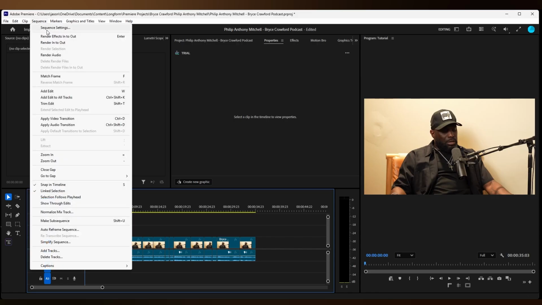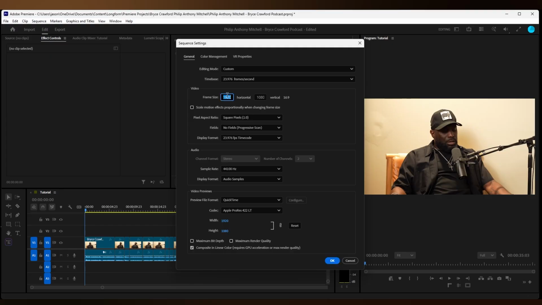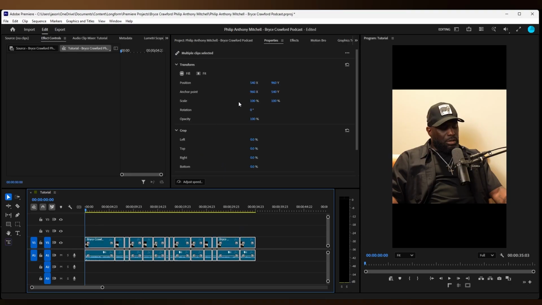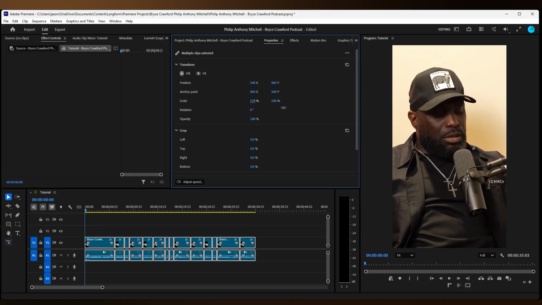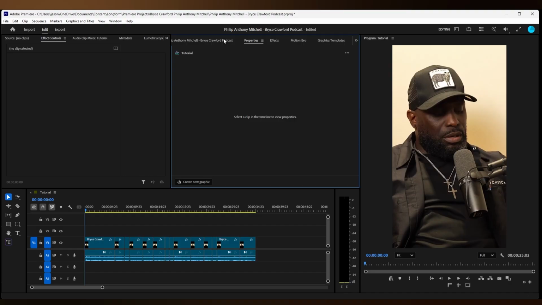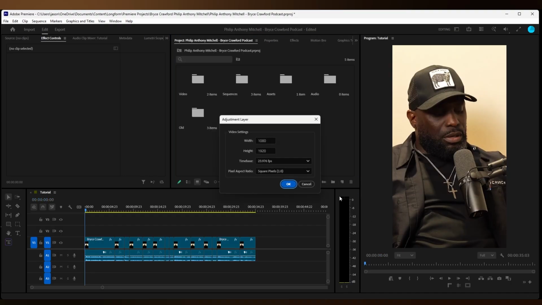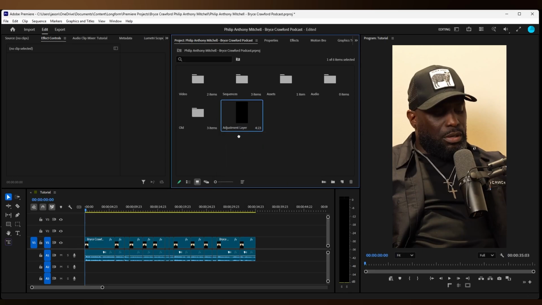Go into sequence settings, change the frame size to 1080 by 1920 for that vertical frame. Select over all of the clips, scale the size up so there's no black borders. You're going to want to go into project, click on new item, grab an adjustment layer, click OK, and then drag it onto the timeline.